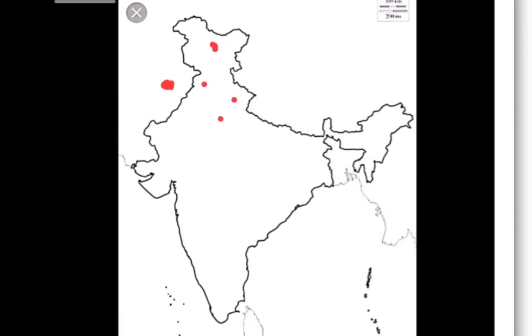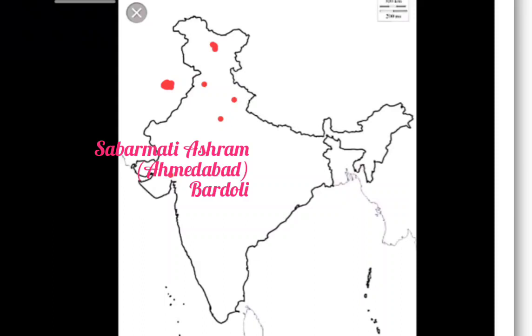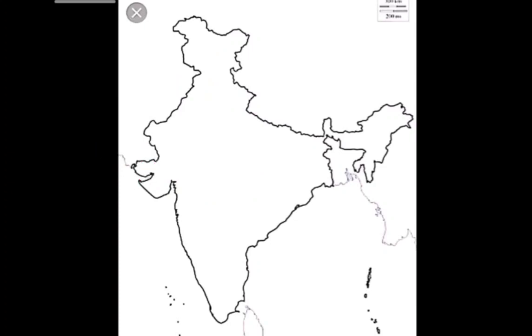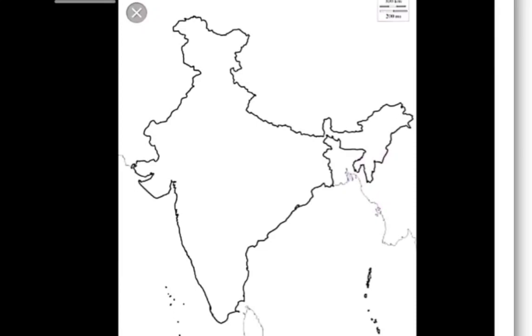Then this is Kheda Satyagraha, you know. Then the location of the Sabarmati Ashram, Ahmedabad. That's the name of the ashram, Gandhiji's ashram. It is located in Ahmedabad, in Gujarat. Then this area, Bardoli. Yes, Bardoli, where it is located, here. Yes, Dandi is next to it.